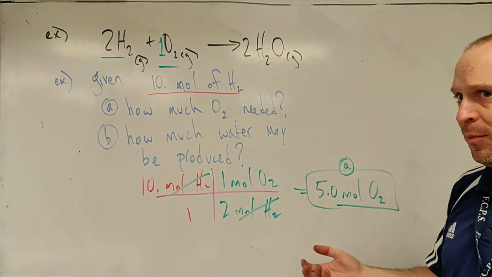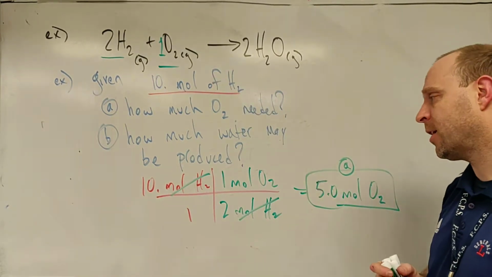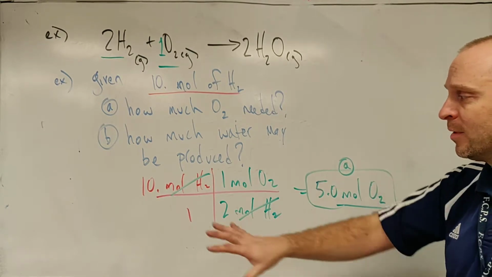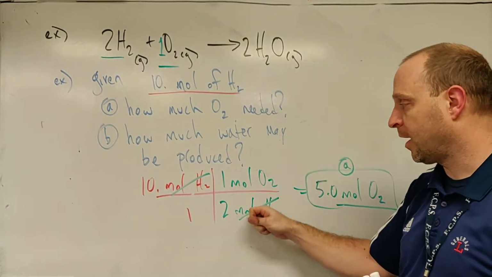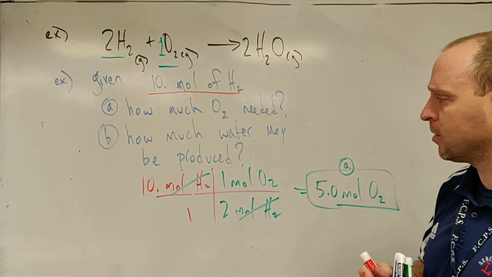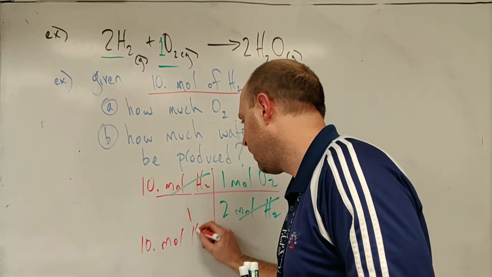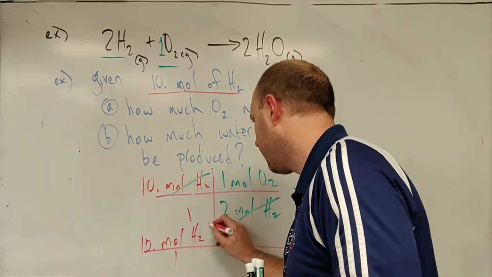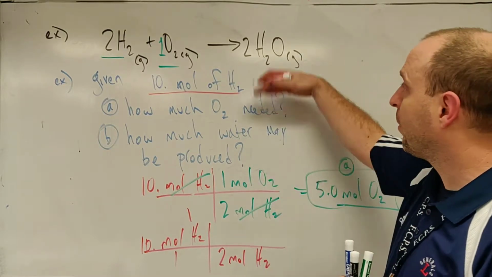And again, had it been wheels and frames, most people would look at it and know it. As soon as it's hydrogen and oxygen, people shut down, but you don't have to. It's the same process. Start with what's given, use the coefficients as a ratio when you're doing the actual calculation. So we'll do that again and say we've got 10 moles of hydrogen. And for every 2 moles of hydrogen, now I want to know about the water.